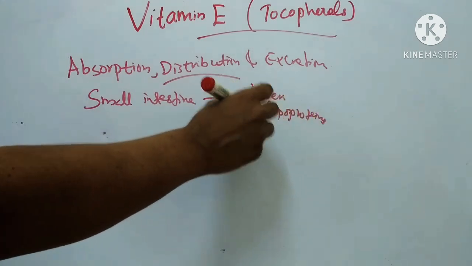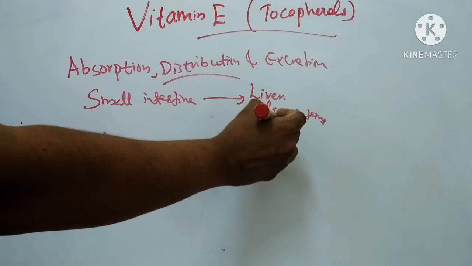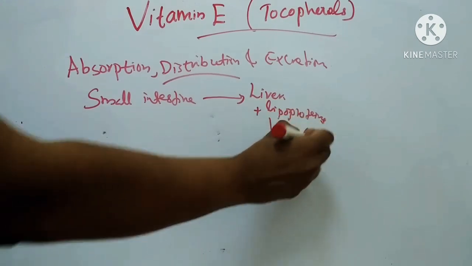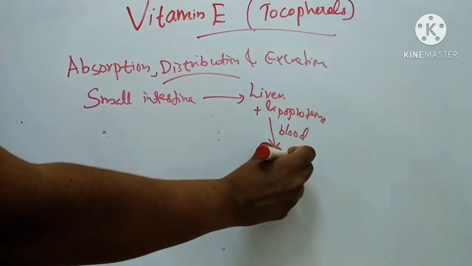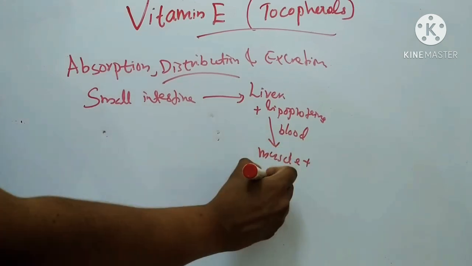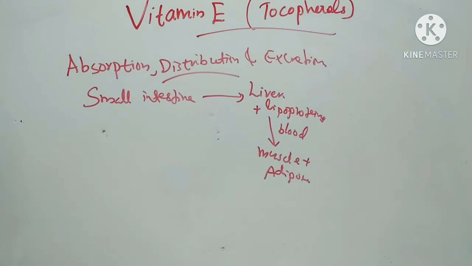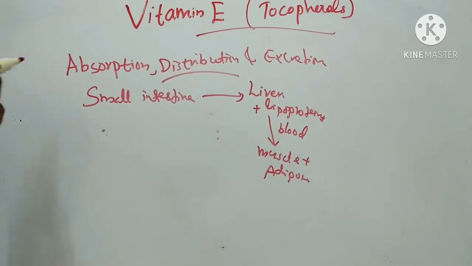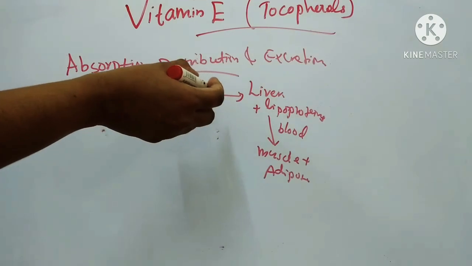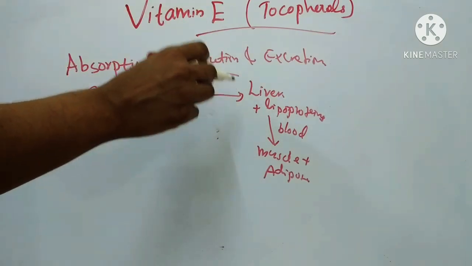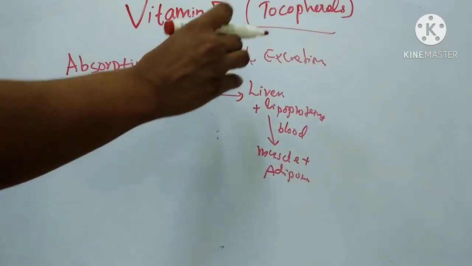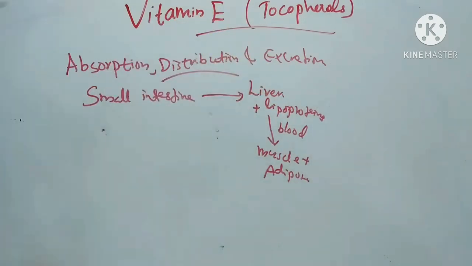And then it is carried by blood to muscle tissue and adipose tissue for storage.